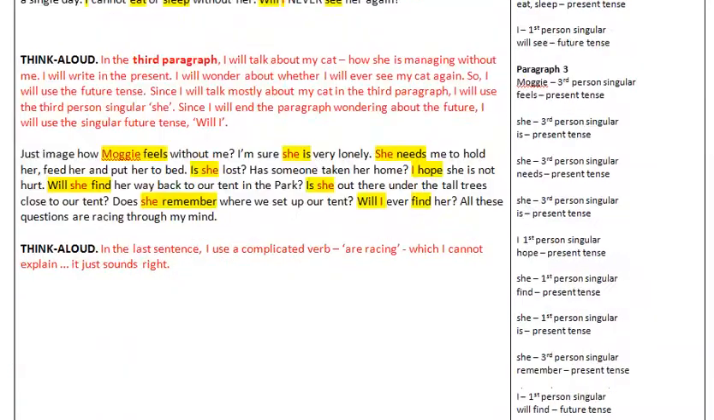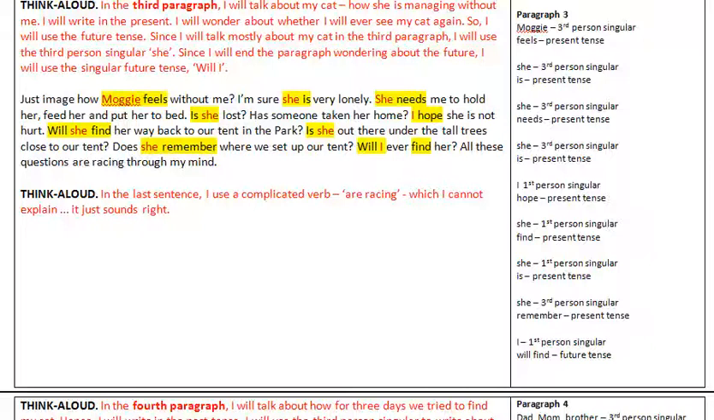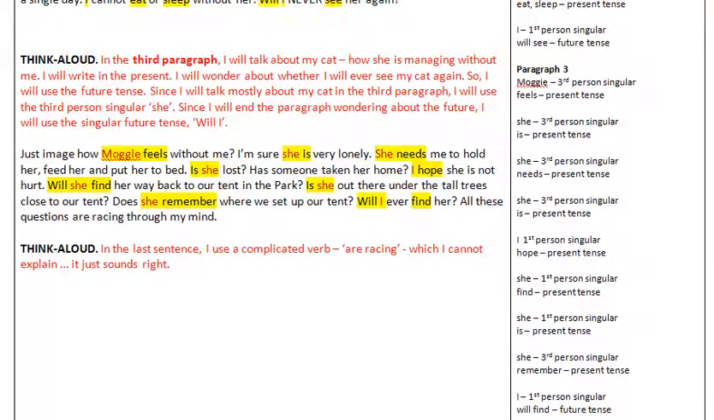Think aloud. In the third paragraph, I will talk about my cat, how she's managing without me. I will write in the present. I will wonder about whether I will ever see her again, so I will use the future tense.